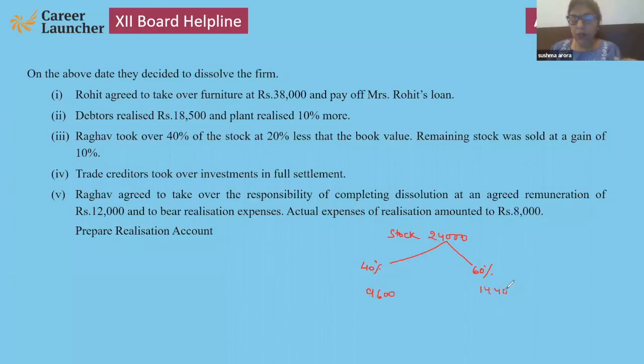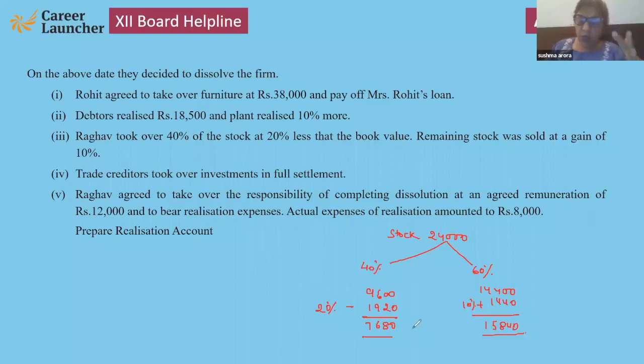That is 14,400. That is 20% less, means 1,920. And here 10% more, it means 1,440 more. So that will be 15,840.